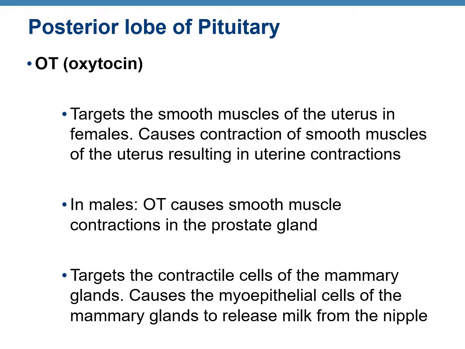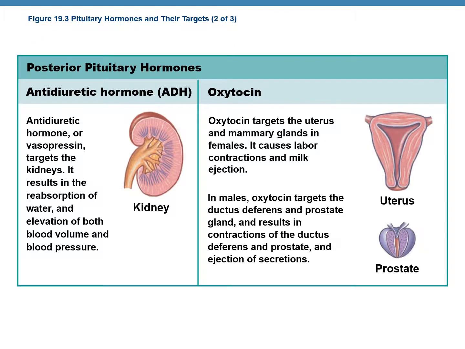The hormone oxytocin targets two locations in females. It targets the smooth muscles of the uterus during childbirth, and it also targets the contractile cells of the mammary glands, which helps in milk ejection. It also plays a role in males. In males, this hormone causes smooth muscle contractions in the prostate gland. So the table shows the two hormones coming from the posterior pituitary.